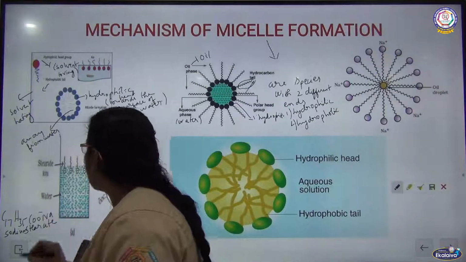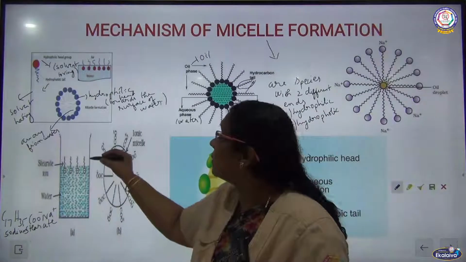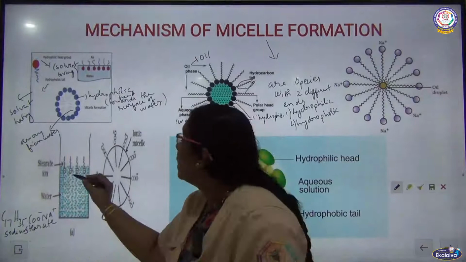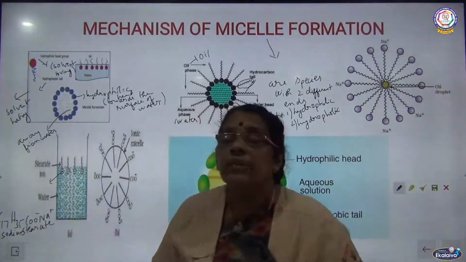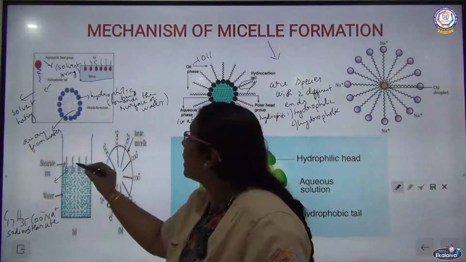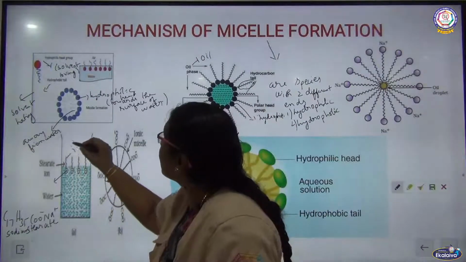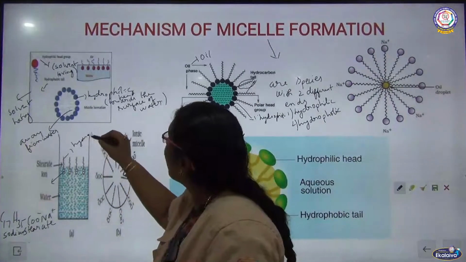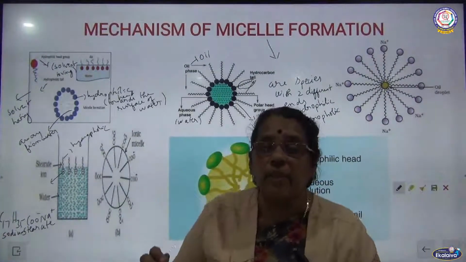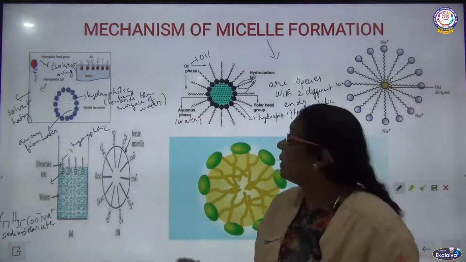So actually this stearate ion, how is it dissolved in water? Actually you can see these ball-like structures are very closer to the water, and the tail part is away from the water. The tail part is hydrophobic in nature, so they are away from the water, whereas the head part, that is the ball-like appearance, is hydrophilic in nature, closer to the water. So this is the stearate ion.